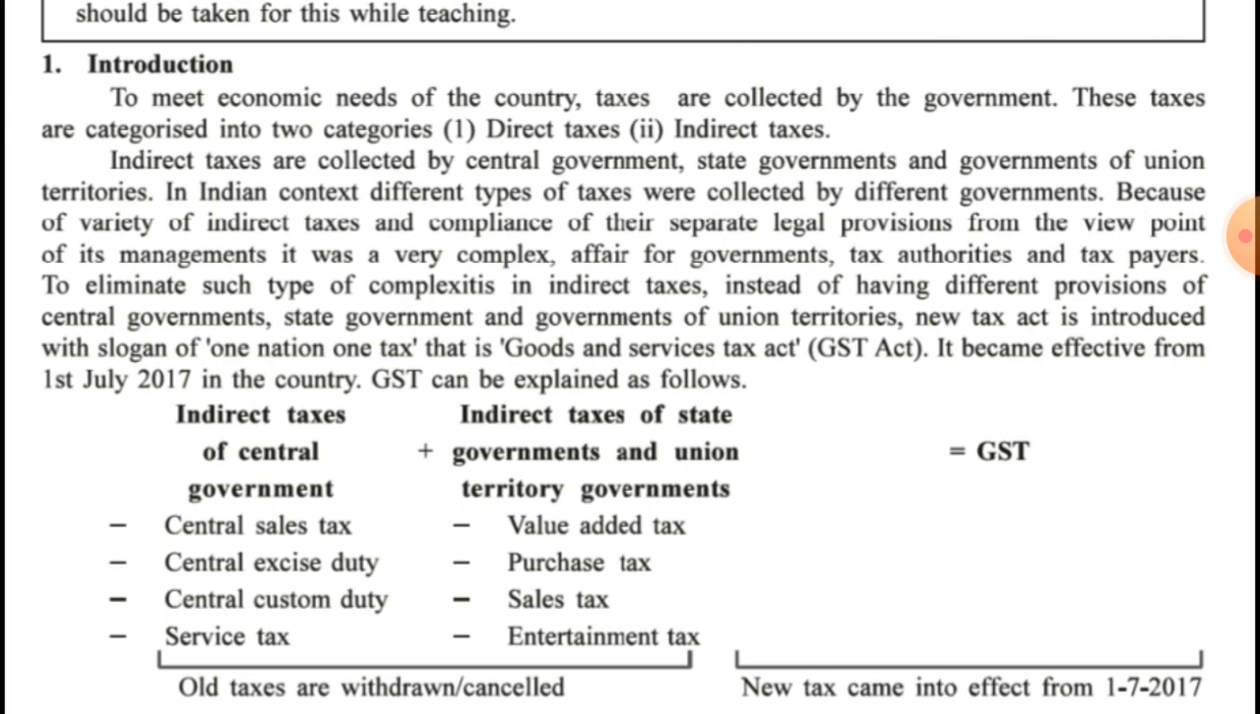It means now individually the central government will not charge different taxes and the state government will not have different provisions for the taxes. So in order to have uniformity in the tax structure in the entire country, a new tax was implemented by the government of our country on 1st July 2017, that is GST. You can see last it is written, old taxes are withdrawn or cancelled, and in place of that the new tax structure, that is GST, came into effect from 1st July 2017.